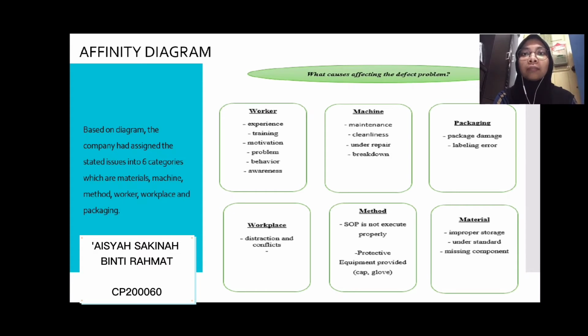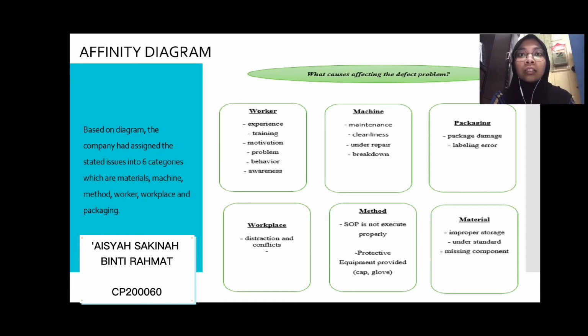After the evaluation has been made by the management, they gave strong consideration to the issues that have caused an impact on productivity, which means those factors that would affect the production of rubber gloves for the company Top Glove. In terms of worker, there are several issues that contribute to the defect problem, such as the workers' lack of proper on-job training and lack of experience in operating the machine. Other than that, poor attitude and behavior, such as lack of safety awareness and poor punctuality, also cause the problem in productivity.